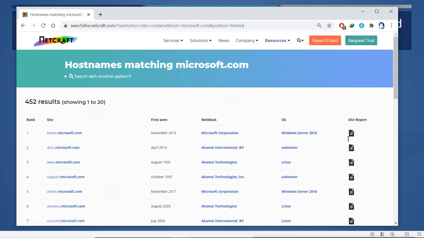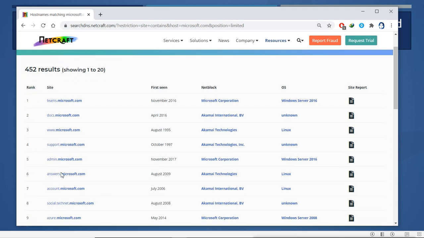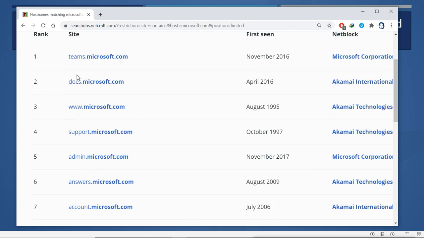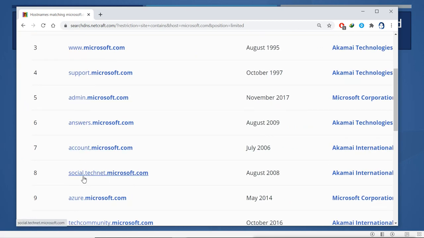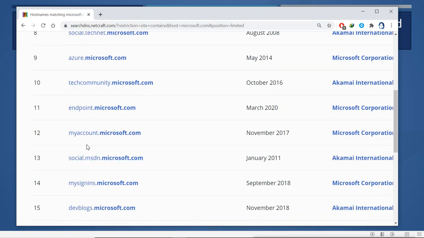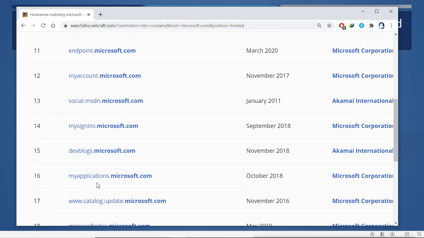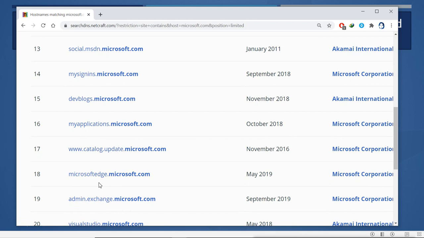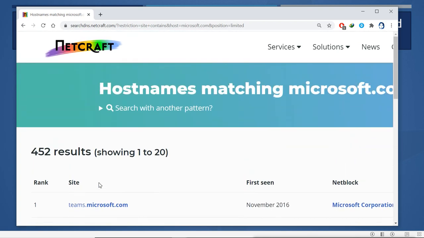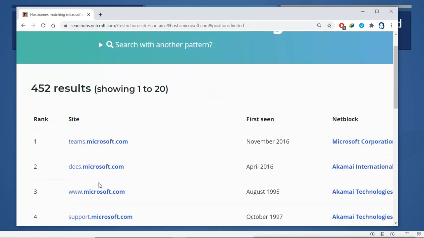These are Microsoft's different sites: terms, docs, supports, admin, answers, account, social, techniques, Azure, tech community, endpoint, my accounts, MSDN, my sign-ins, dev blogs, my applications. So these are the different subdomains, and by knowing these subdomains, we can guess what the different departments in the organization are.